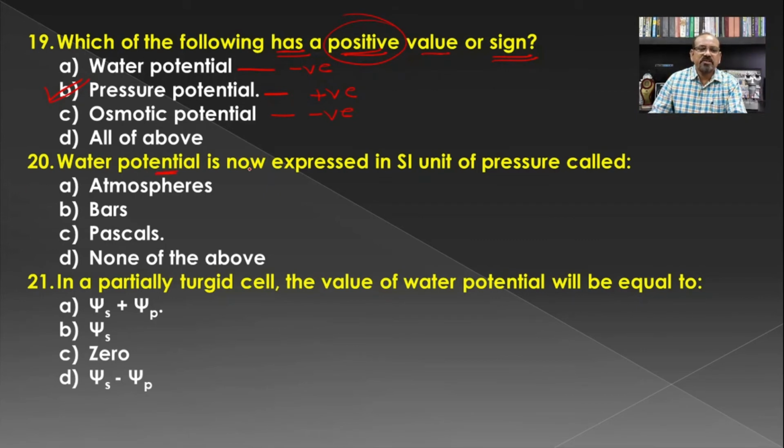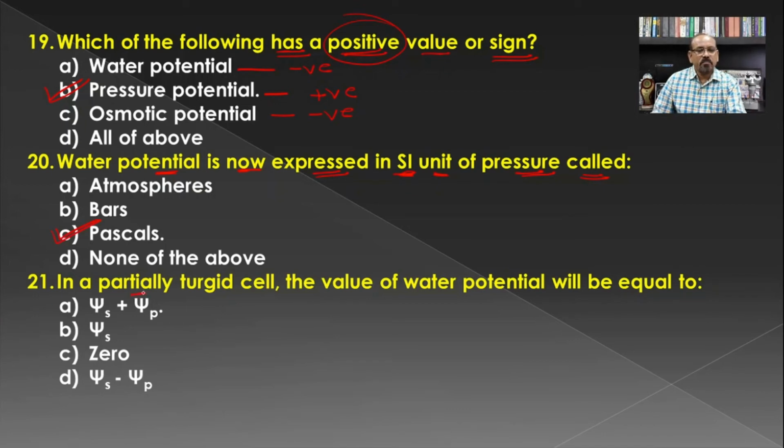Then water potential is now expressed in the SI unit of pressure called as. So recently the water potential is expressed in Pascal.